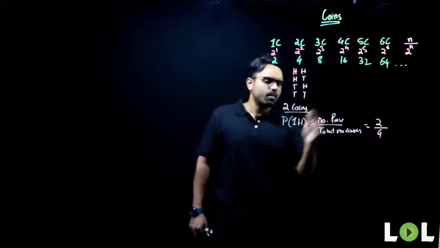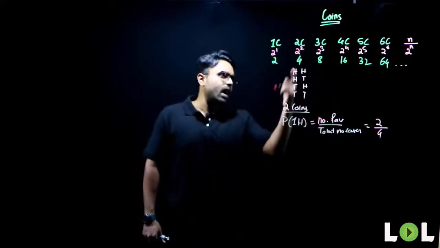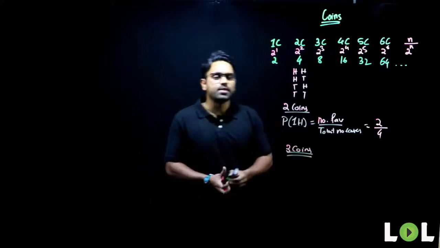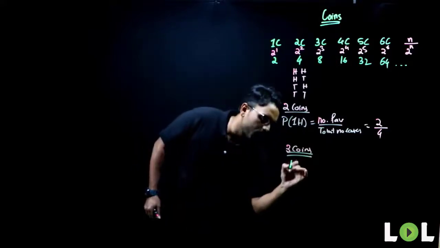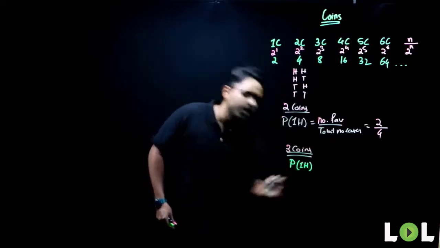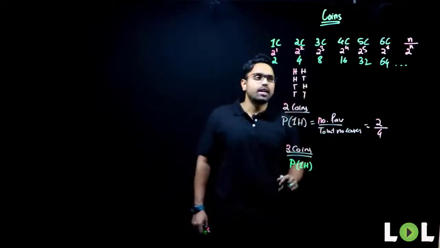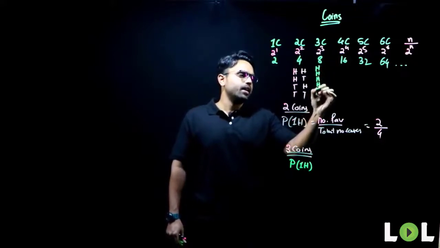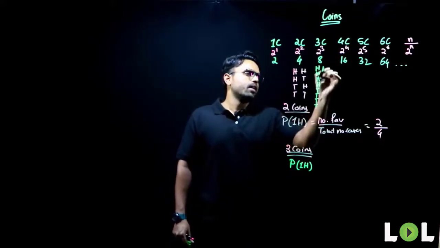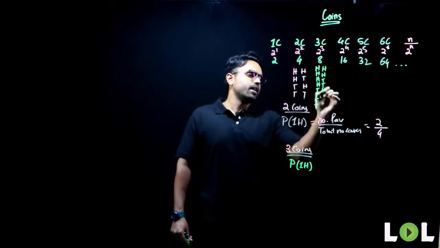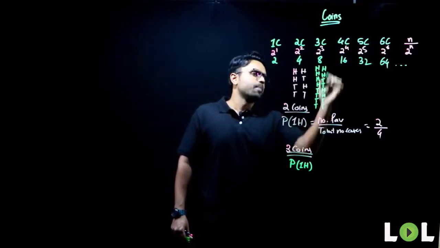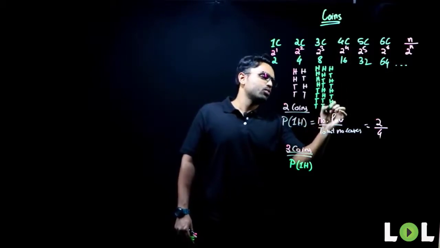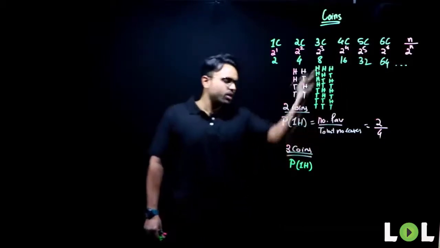But if I move a little bit ahead, and if I ask you, when there are 3 coins, what is the probability of getting 1 head? You can still have the patience to write the table. What will that table look like? Head, head, head, head, tail, tail, tail, tail, head, head, tail, tail, head, head, tail, tail. Next, head, tail, head, tail, head, tail. This is the technique that we used to use in our school days. Now, this is how we write it.